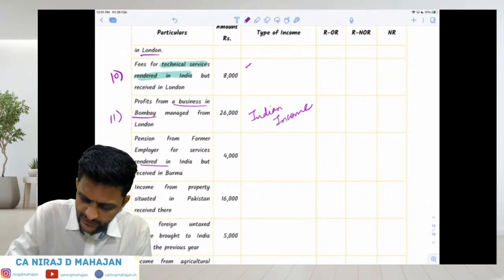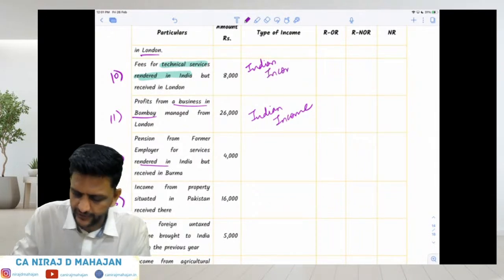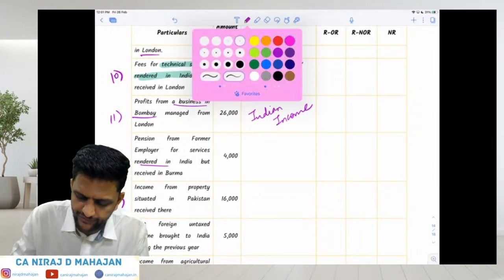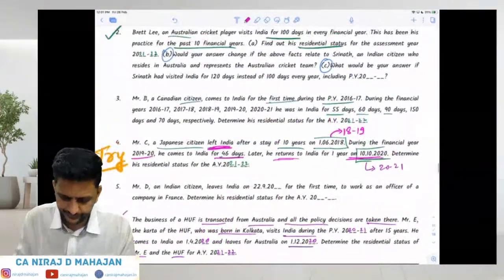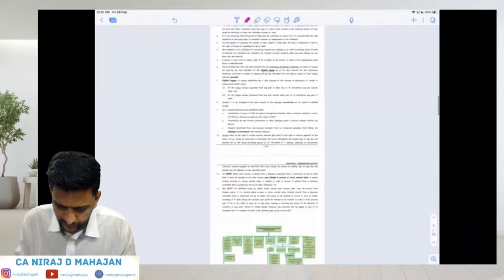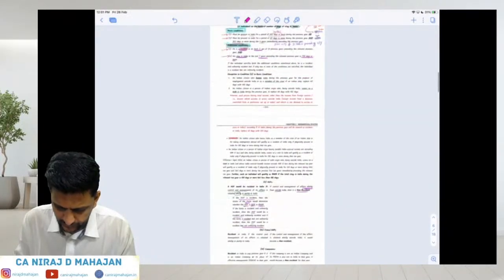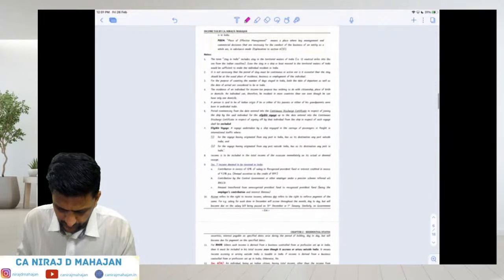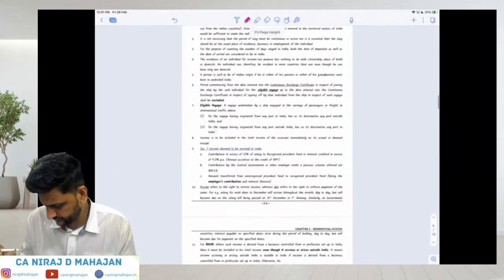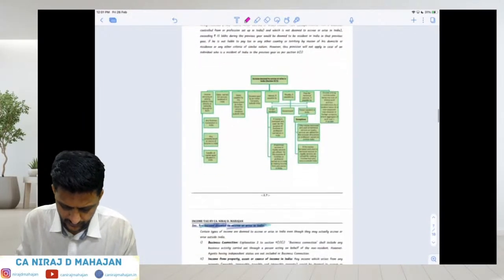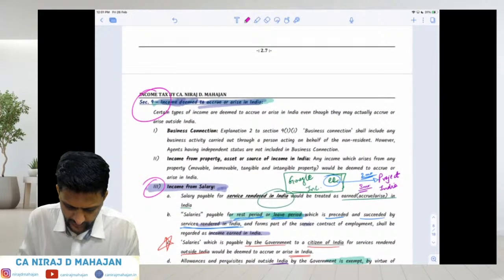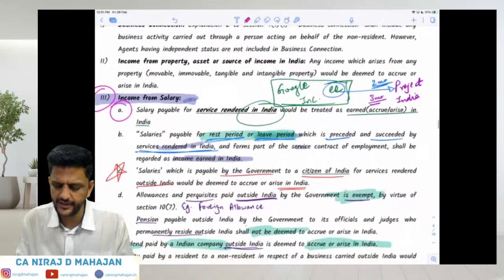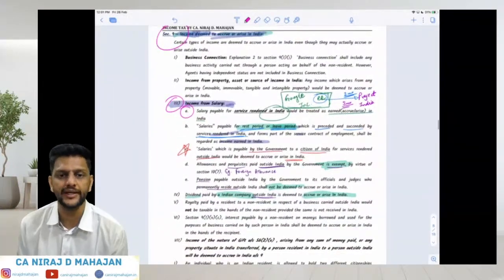This is your Indian income because we have clearly given it. If you want a reference, you can write it: Section 9, point number 3, services rendered in India will be deemed as accruing in India.